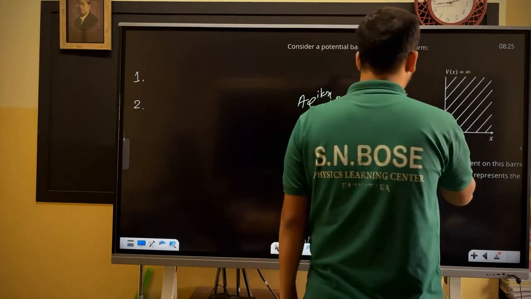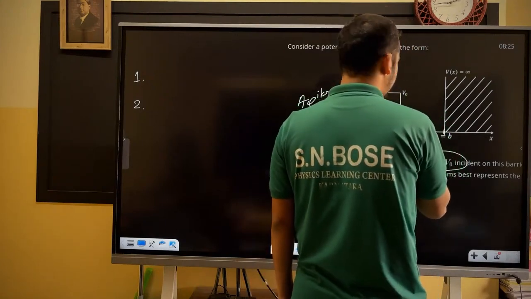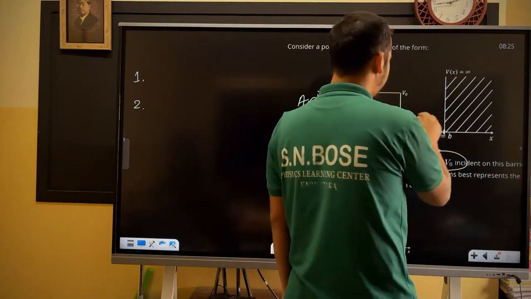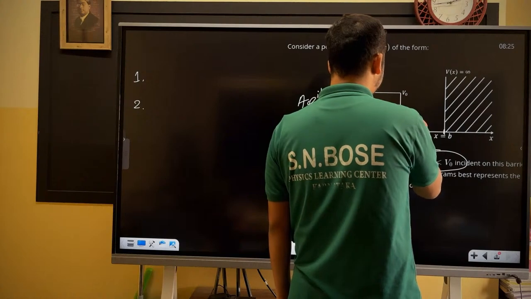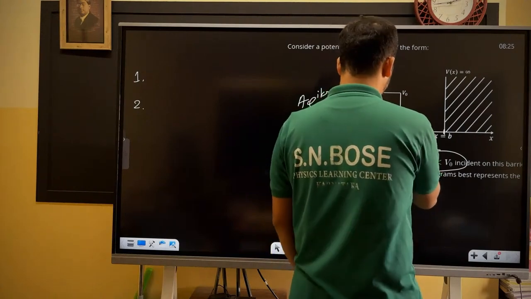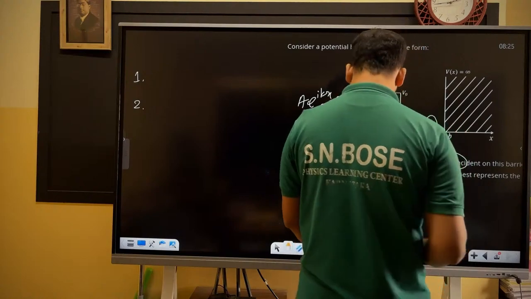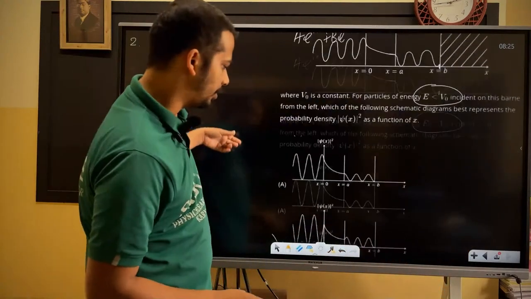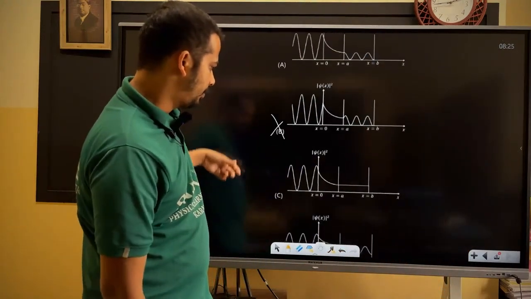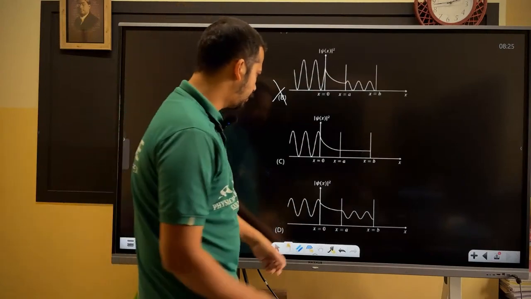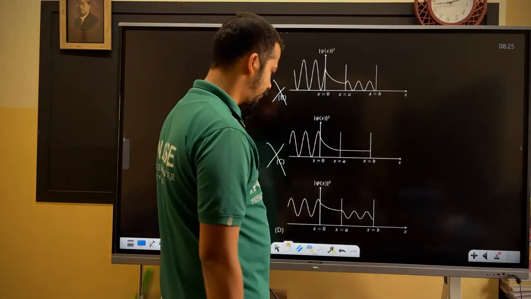Now in this region, what would happen? Again sinusoidal somehow. But what I'm saying is, once you go here, this has a discontinuity, am I right?